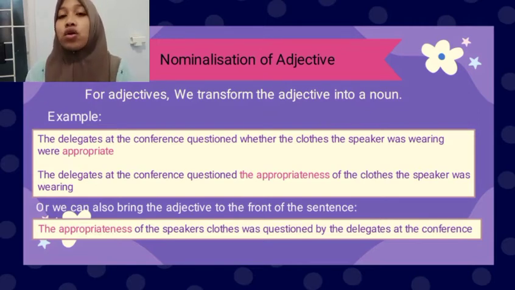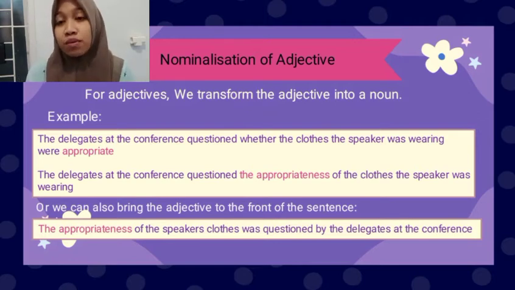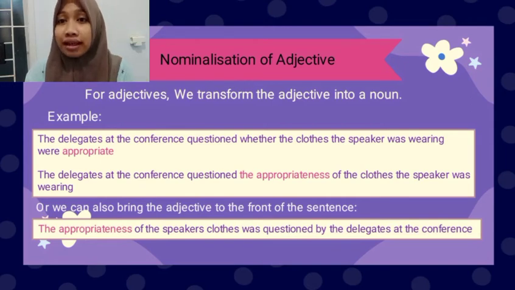You will also see the sentence has been made more concise by changing the clothes the speaker was wearing to the speaker's clothes. It's a good skill in academic writing to be able to write things as concisely as possible yet in a formal style.